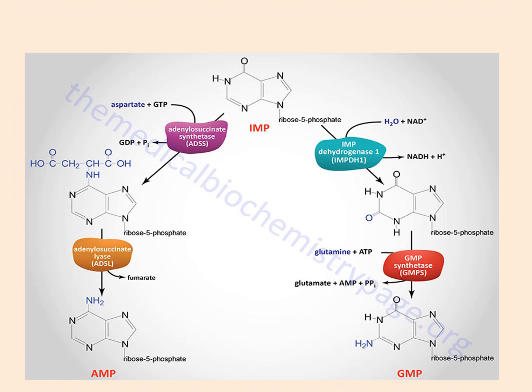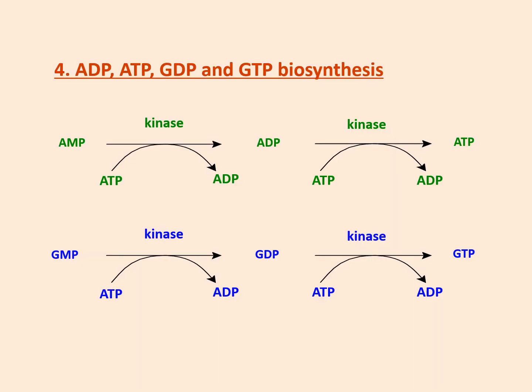This is another one showing that IMP is converted to adenylosuccinate, and this adenylosuccinate is then converted by means of adenylosuccinate lyase to AMP, and similarly IMP is converted to GMP. Now once AMP and GMP are synthesized, AMP will be converted by means of kinases to ADP and ATP, and respectively this GMP is going to get converted to GDP and GTP.